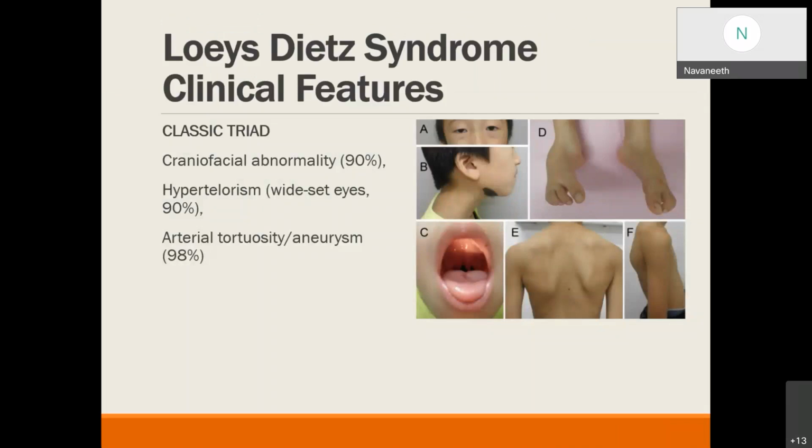This is the characteristic feature of Loeys-Dietz syndrome. The classical triad: craniofacial abnormalities like bifid uvula and cleft palate will be seen in 90% of patients, hypertelorism, wide set eyes, will be seen in 90% of patients, and arterial aneurysm will be seen in 98% of patients.